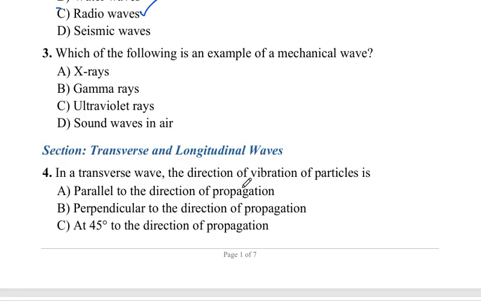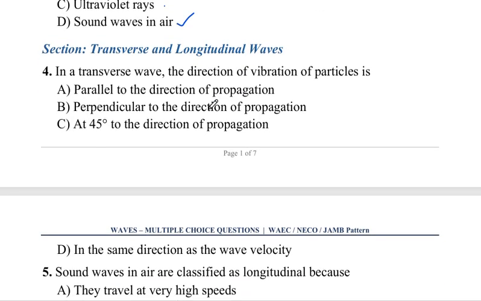Okay, so that leads us to the third one. Which of the following is an example of a mechanical wave? X-ray, no. X-ray is electromagnetic. Gamma is electromagnetic. Ultraviolet ray is electromagnetic. Sound wave is mechanical. So D is the answer.